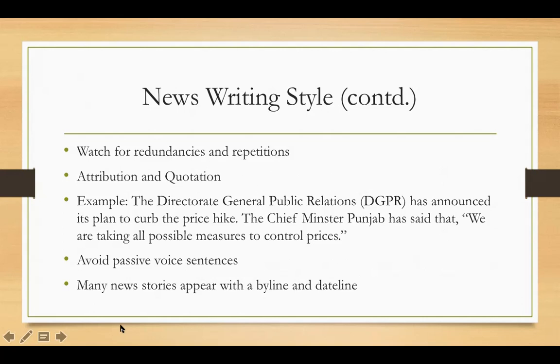I have written: the Directorate General Public Relations, DGPR, which is the government's public relations department on provincial level, has announced its plan to curb the price hike. Now you see this, the journalist in this example is sharing information, and he has given the attribution in the beginning that the information is coming from DGPR. This is what we call an attribution. Then next is the example of quotation.